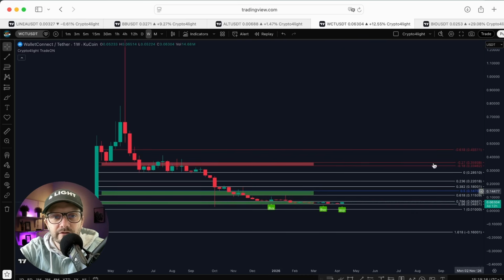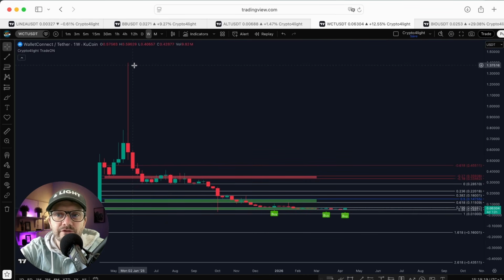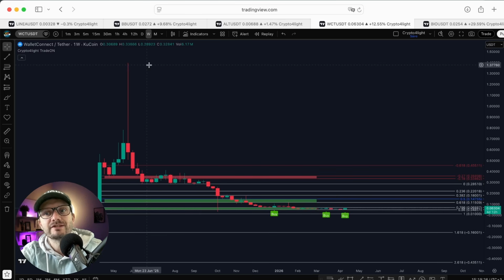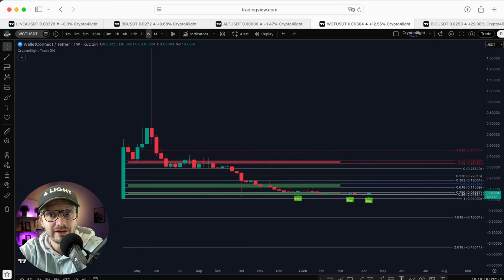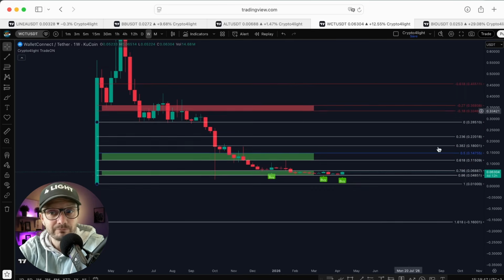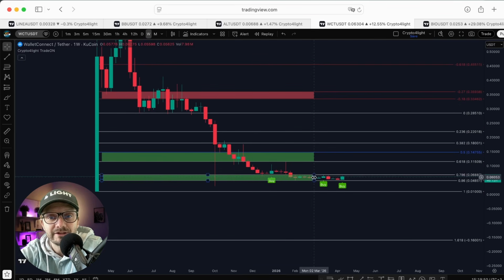Wallet Connect, the same story, guys. When we pumped it to $1.37, I showed you the zone of interest. Of course, at that time, at $1.37, it's hard to even imagine why the token should dump to 6 cents, for example. But it's so obvious because the market makers use the algorithm, and the algorithm just delivers the price to those zones. And we got like a cheat code, the initiation accumulation pump model, and that model got more than an 80% win rate.